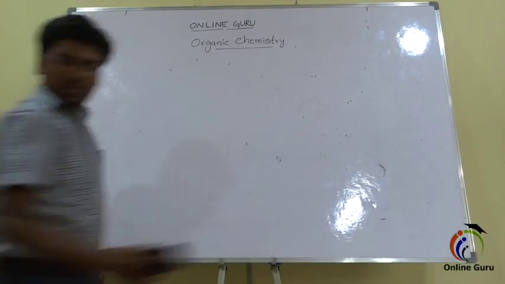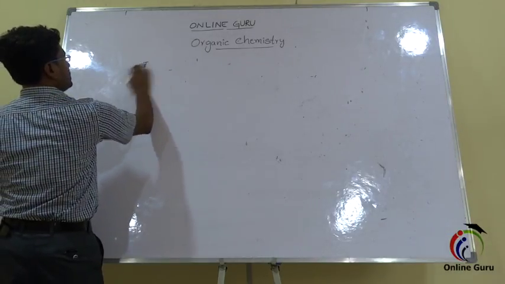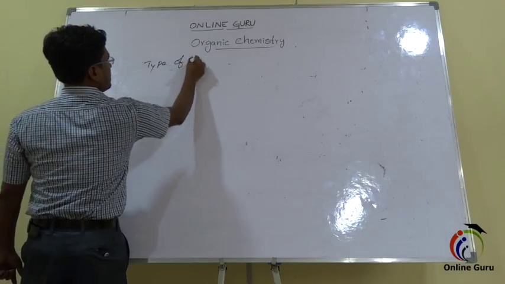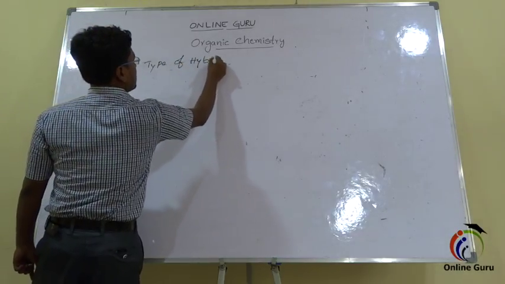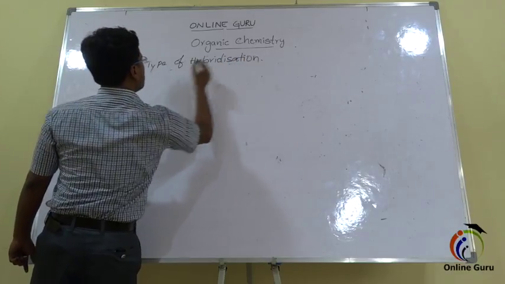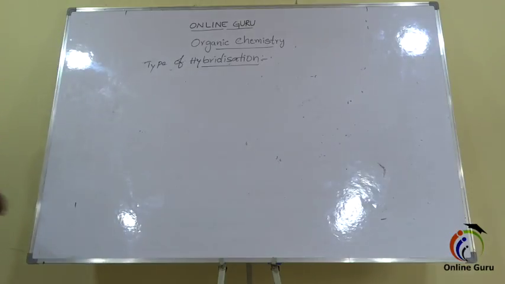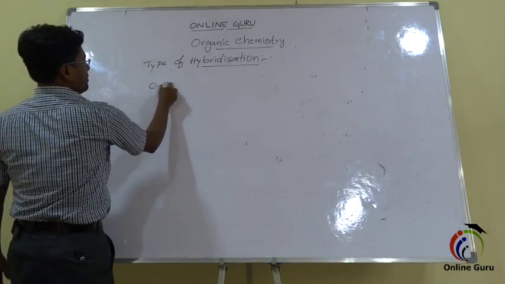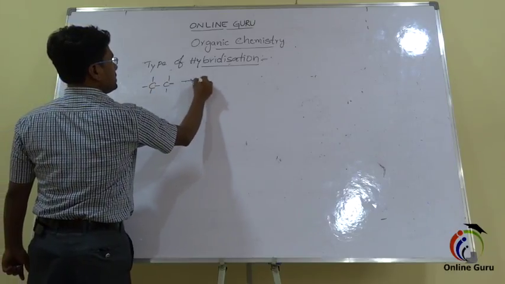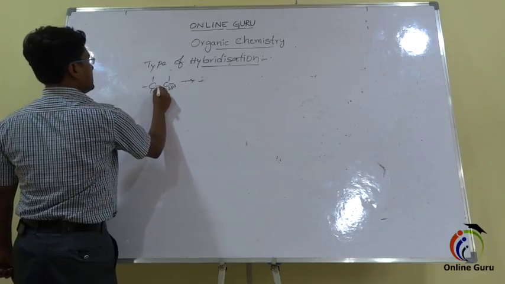Next one is the type of hybridization. Between the carbon atoms, if all single bonds are there, that means the carbon hybridization is sp3.